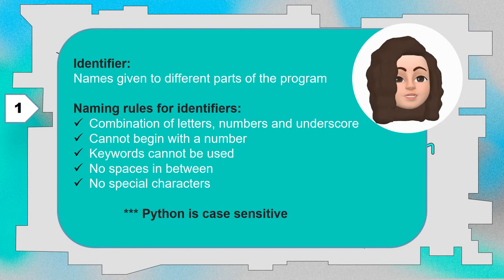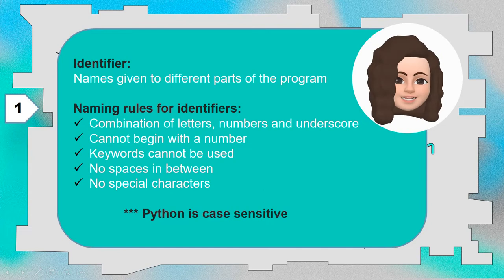Now for naming an identifier, certain rules have to be followed. An identifier name can be a combination of alphabets, numbers and underscore. It can have only alphabets, whether uppercase or lowercase, numbers and underscore, right? And it should not begin with a number. You cannot use a keyword as an identifier. You cannot use spaces in between.